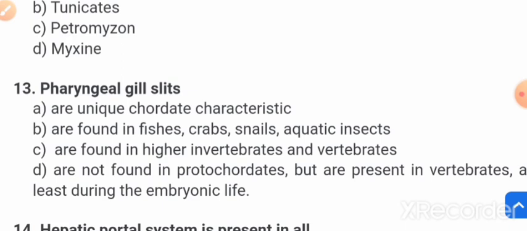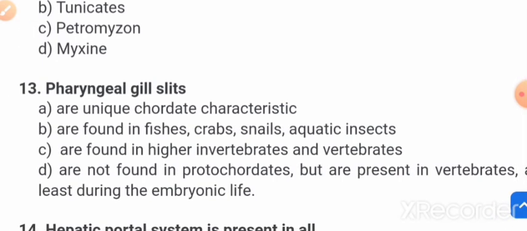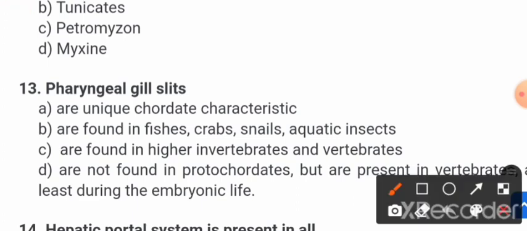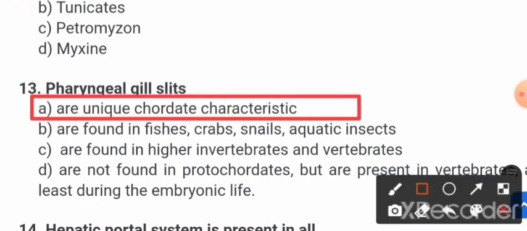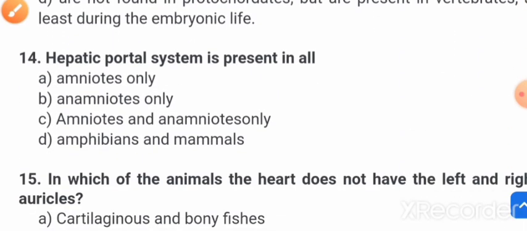Option D, are not found in protochordates but are present in vertebrates at least during the embryonic life. The correct answer is option number A, that is, they are unique chordate characteristics. Pharyngeal gill slits are a characteristic of chordates.